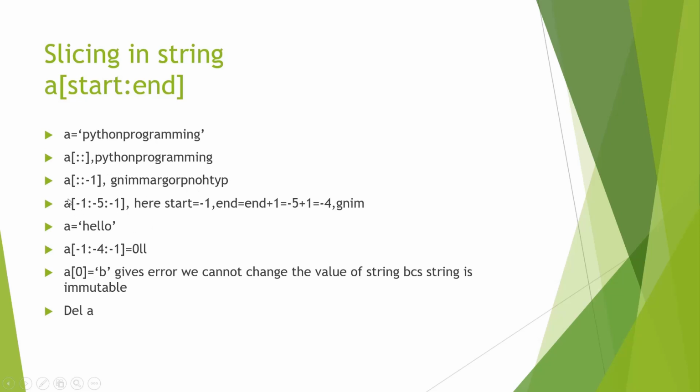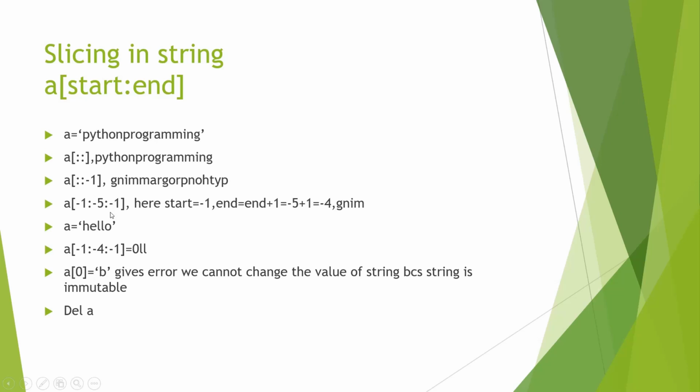In this example here, the first value is minus 1, the second value is minus 5, and the third value is minus 1. So every time the third value is minus 1, we always move from right to left instead of left to right. Now our first value is minus 1. Minus 1, as we discussed earlier, is pointing to the last letter within a string. So in Python programming, it will point at the letter G.